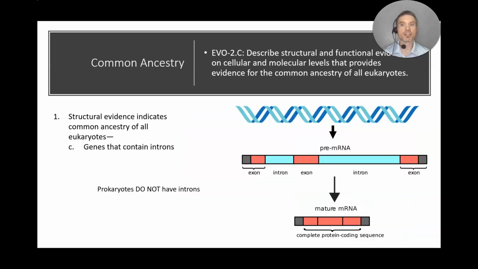The next common feature of all eukaryotic cells are these things called introns. And we'll learn more about the importance of introns when we talk about DNA replication, as well as the transcription and translation process. That's going to be critical during that step. But the thing I want to let you know today is that prokaryotic cells do not have introns. Introns are unique to all eukaryotic cells.